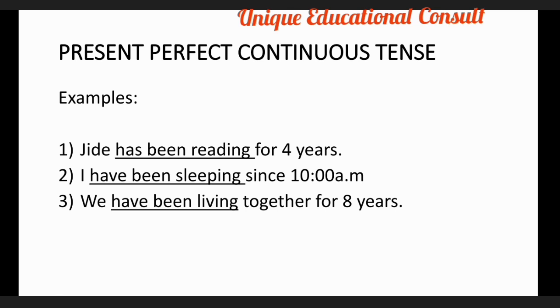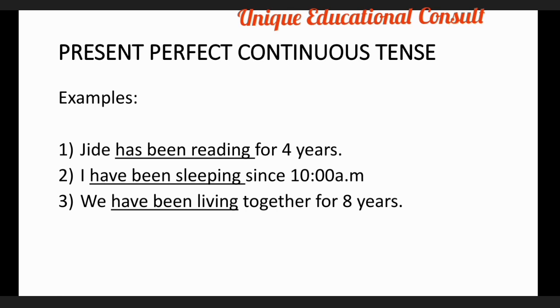So let's look at these 3 sentences to back it up. Jide has been reading for 4 years, and Jide is still reading, not relenting yet. And also, the second one, I have been sleeping since 10 a.m. and I'm still asleep. I'm still sleeping. I've not woken up yet. So you can see the words that are underlined. These are the words that show the time of the action.